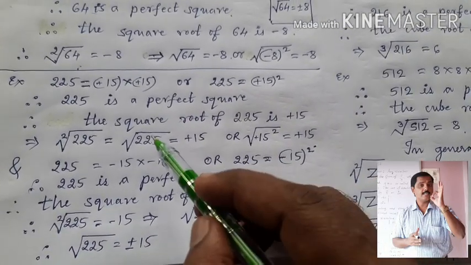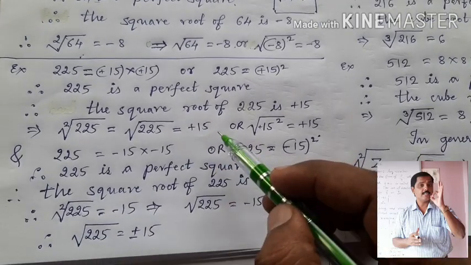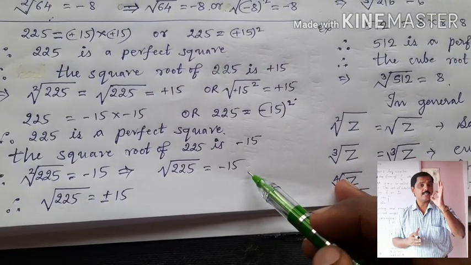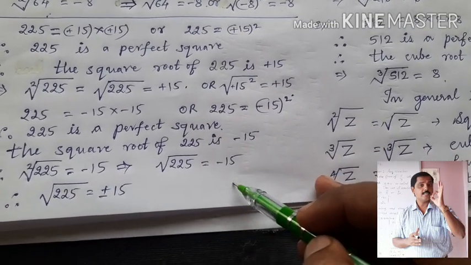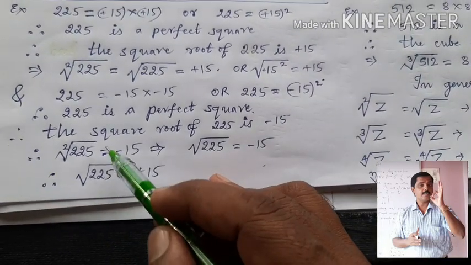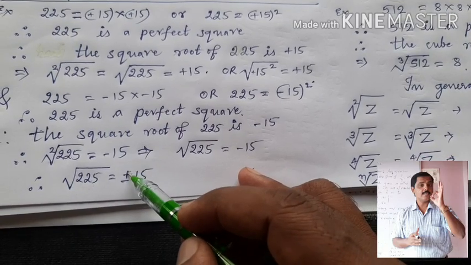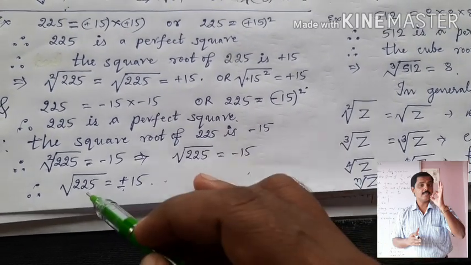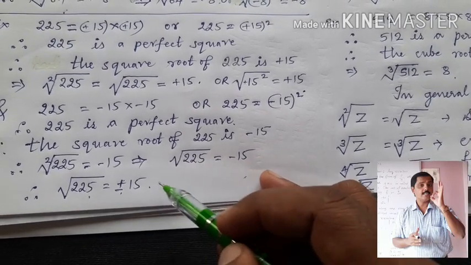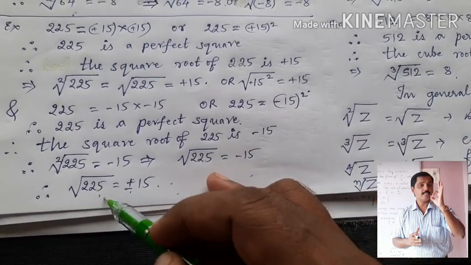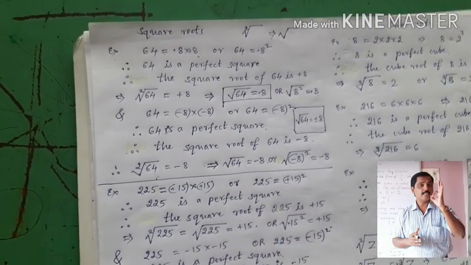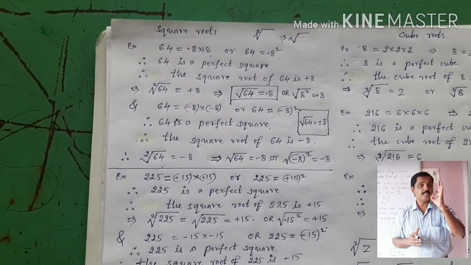But see here children, here square root of 225 is plus 15 and here square root of 225 is minus 15. So, from this and this we can conclude that the square root of 225 is equal to plus or minus 15. It means plus 15 into plus 15 also gives 225 and minus 15 into minus 15 also gives 225. Okay children, this is all about the perfect square numbers and their square roots.